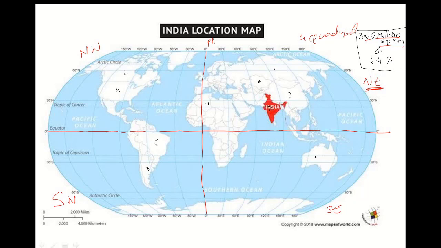So which is the largest country? The largest country is Russia, then Canada, then comes China, then USA, Brazil, Australia, and India. Okay. After India, it is Argentina, Kazakhstan, and Algeria. Okay. Remember these 10 names.